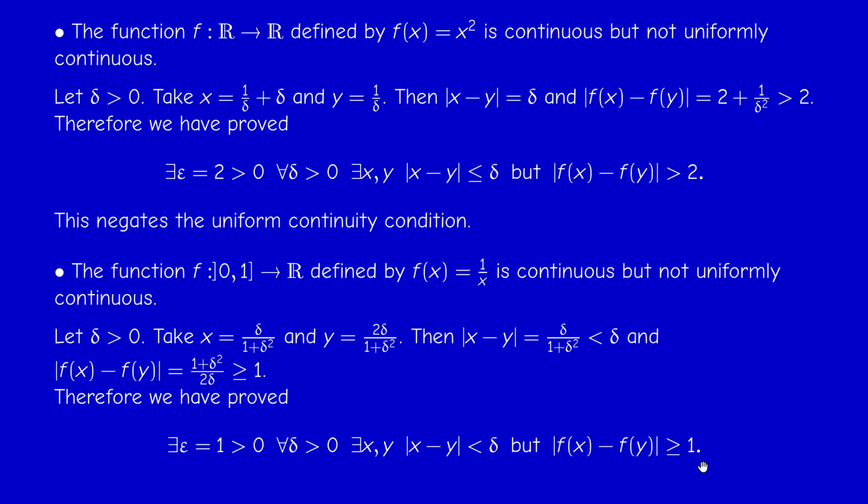Okay? And the reason why these two are not uniformly continuous is actually the same. It's due to the non-compactness of the interval. So here R is unbounded. And here the interval is not compact, and f tends to infinity at 0. Okay?